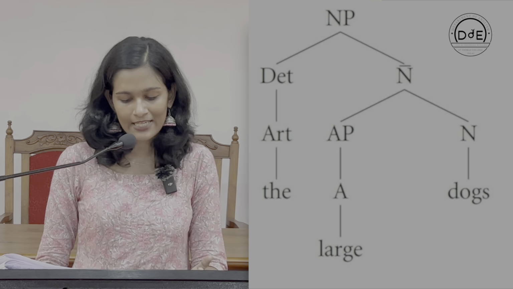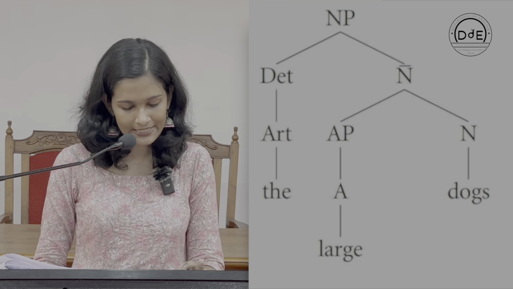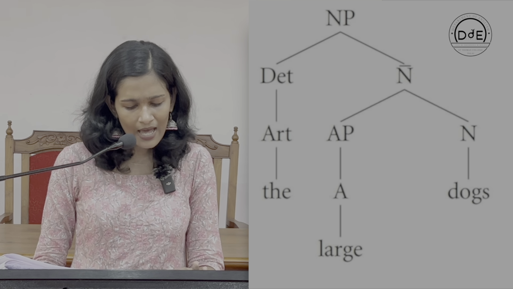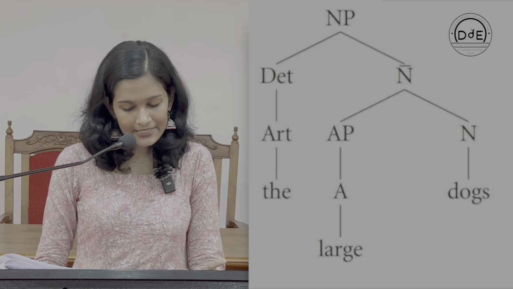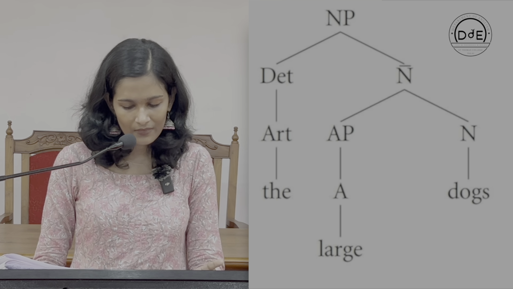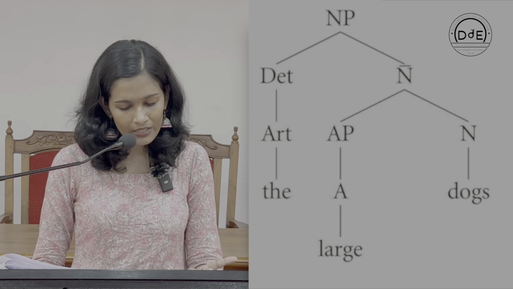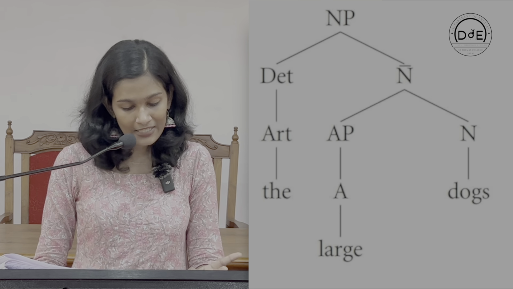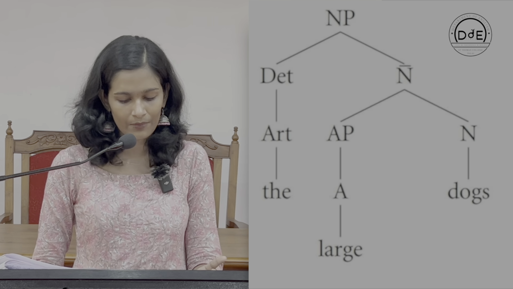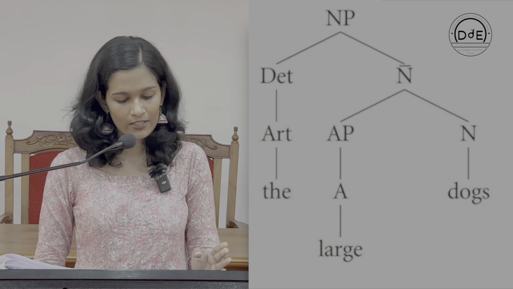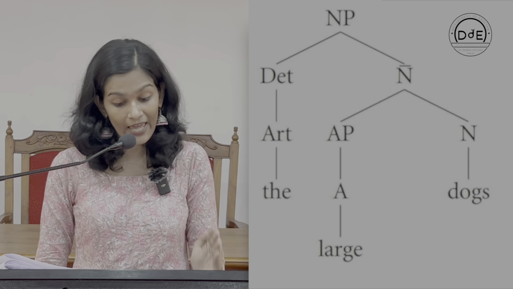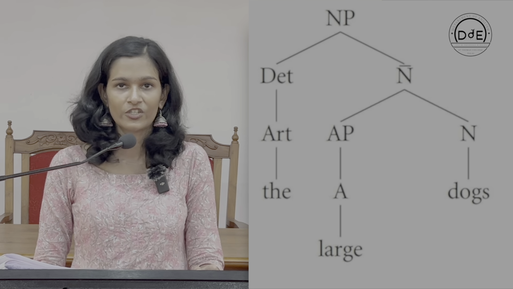So, NP is expanded as determiner, DET, and N bar. Since the article is the determiner here, DET is expanded as ART, and N bar is further divided into AP and N. As we have already written, it is evident that it is an adjective, but the structure of the tree diagram or phrase marker demands that the further expansion needs the branch of AP before getting further branched into adjective.